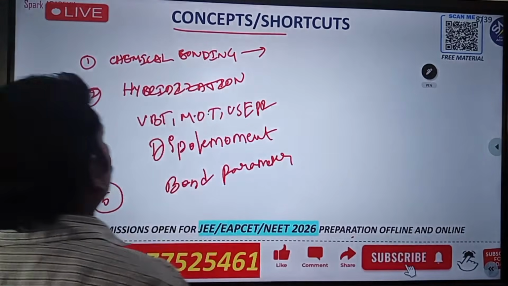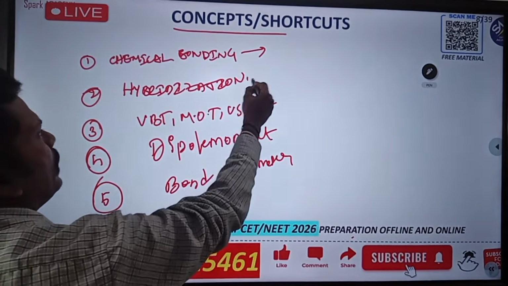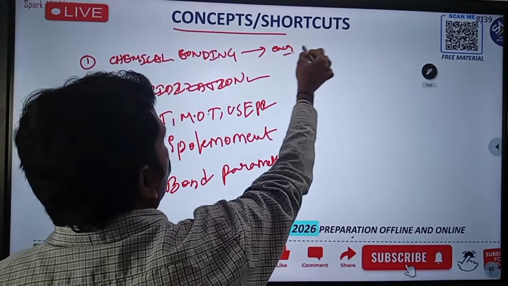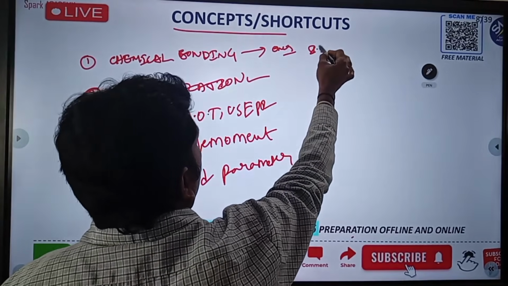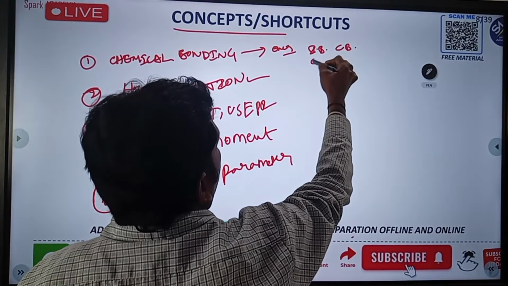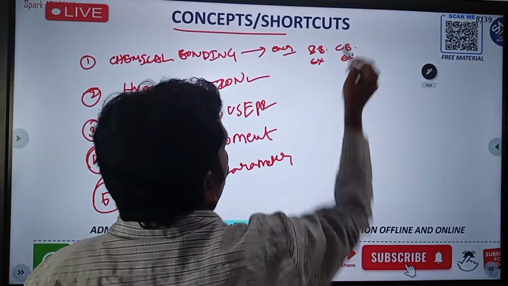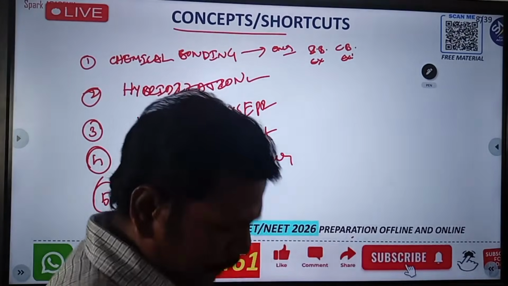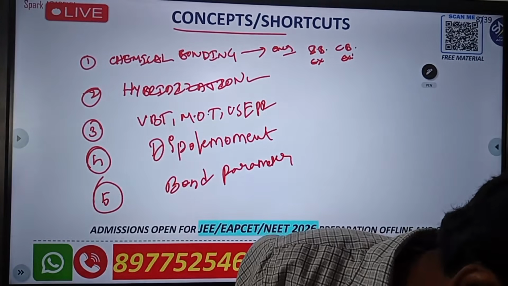Another very important one is hybridization. This is over right now. So you already know the ionic bond and the covalent bond, and the examples of both are clear. So next we go for another one.